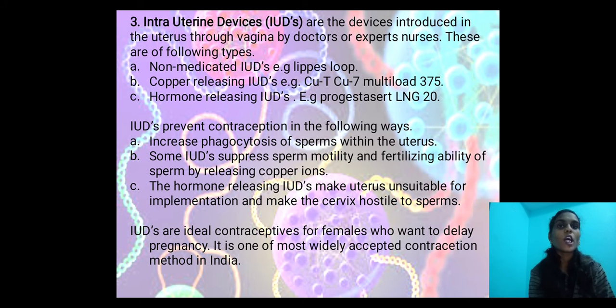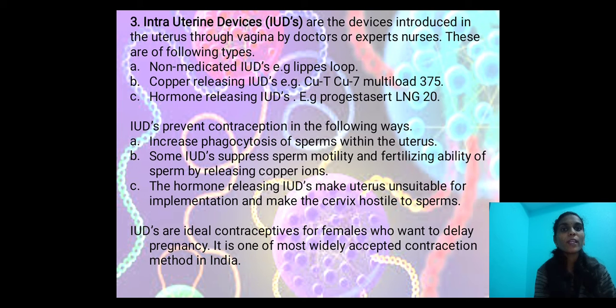Next, the third method is intrauterine devices, IUDs. Intrauterine devices are devices introduced in the uterus through the vagina by doctors, experts, or nurses. There are many types. The first is non-medicated IUDs, for example the Lippes loop. Next are copper releasing intrauterine devices, that is Copper T, Copper 7, and Multiload 375. The third is hormone releasing intrauterine devices, for example progesterone and LNG 20. These are the intrauterine devices.